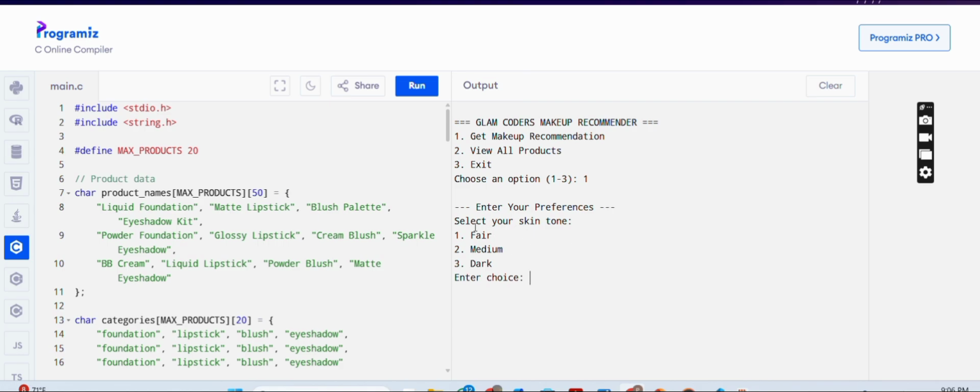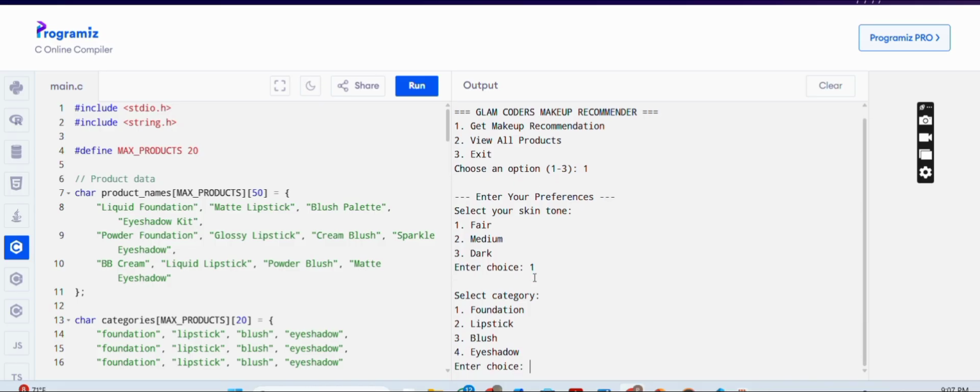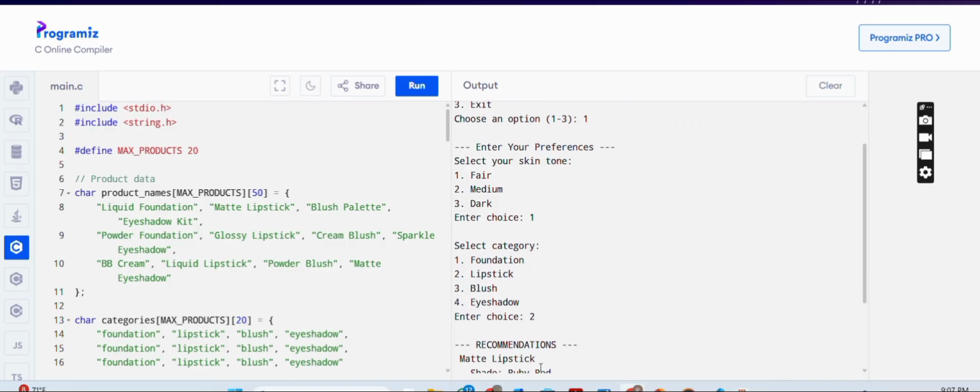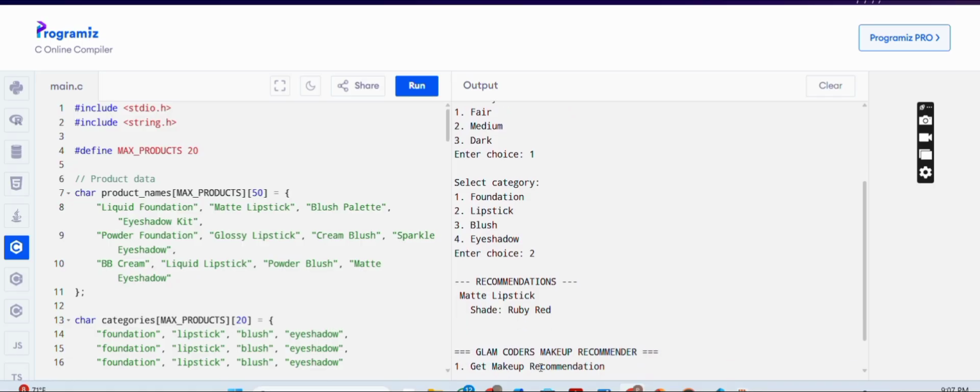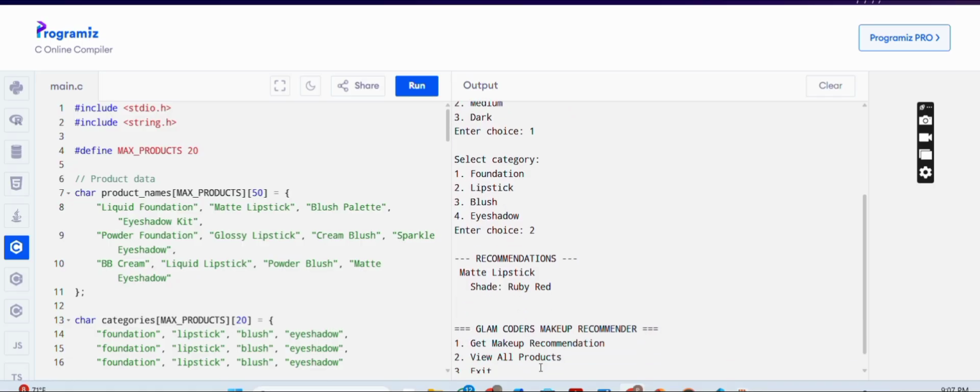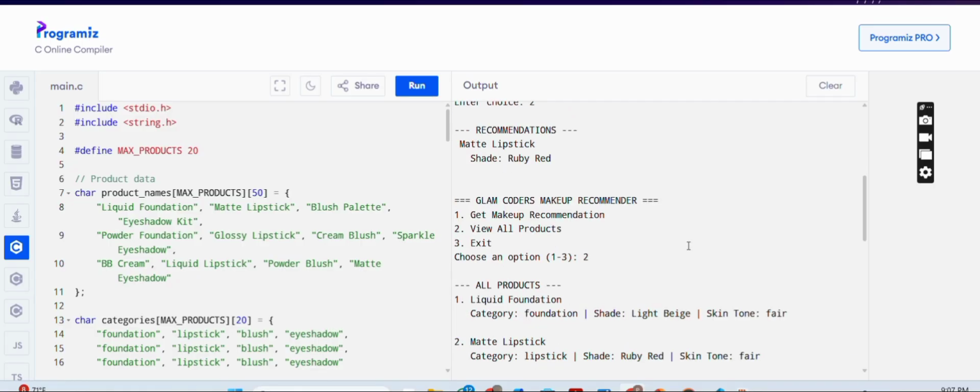We will then select our skin tone according to our face: fair, medium, dark, whatever you want to choose. Then select the category of makeup you want, like foundation, lipstick, blush, and eyeshadow. We will choose number two, lipstick. So for fair skin, the matte lipstick would be great on your face. So we have seen how option number one, get makeup recommendation, works.